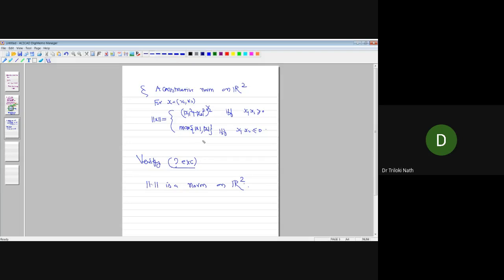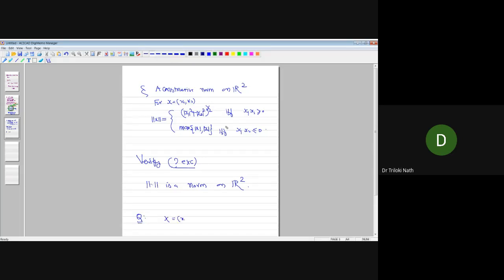Let me write another function. You have to decide whether it is a norm or not. For example, this is a question.